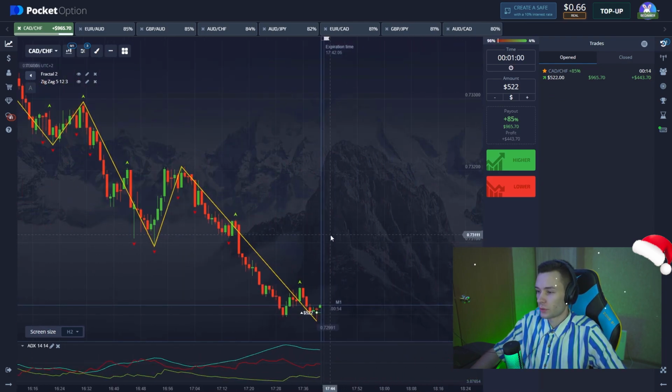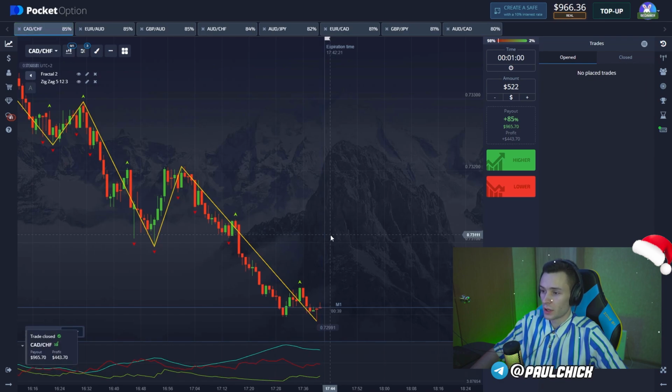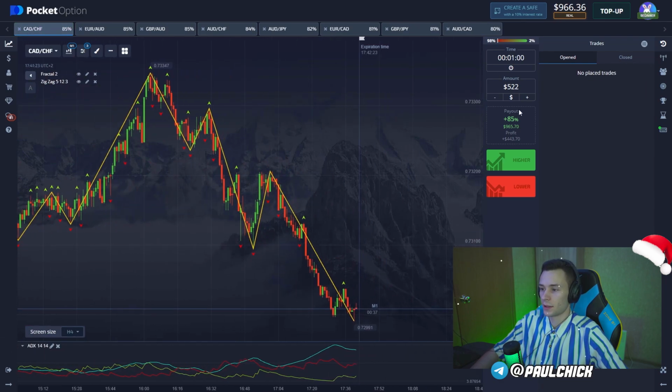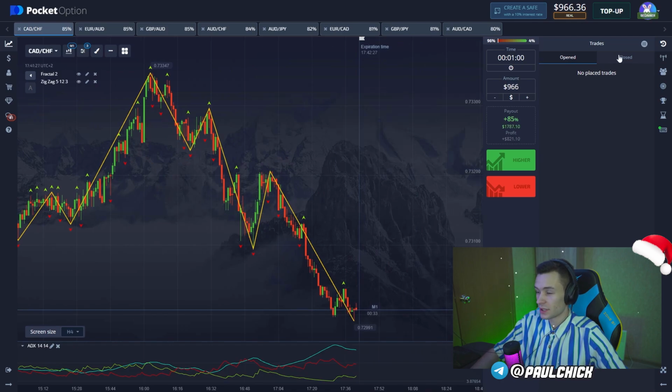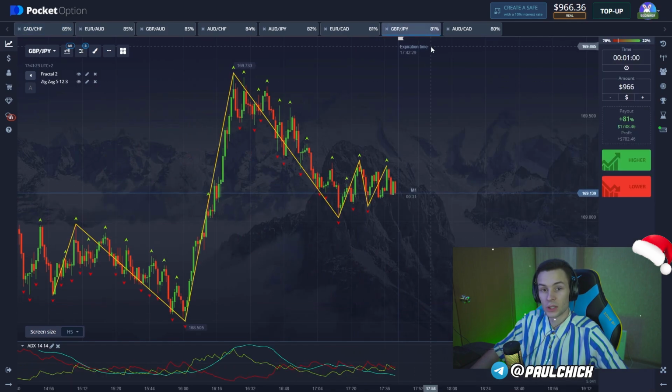The breakout is already happening, and there are literally 5 or 10 seconds left before the closing, and I can say with confidence that our position should be in profits. Brilliant analysis again. Despite this low volatility, we're in profits. Let's change the currency pair and find another trade entry.